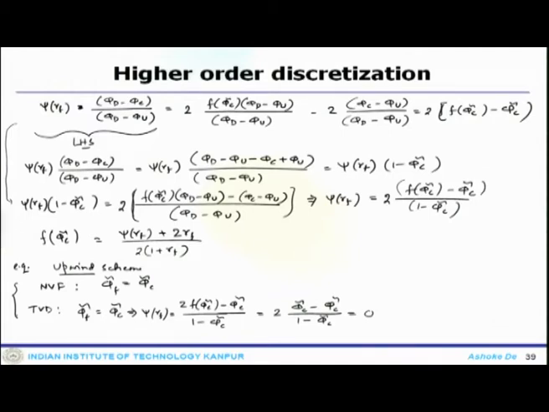Similarly, you can get that for the downwind scheme. If you consider the downwind scheme, then the TBD limiter for that is psi r f equals to 2.